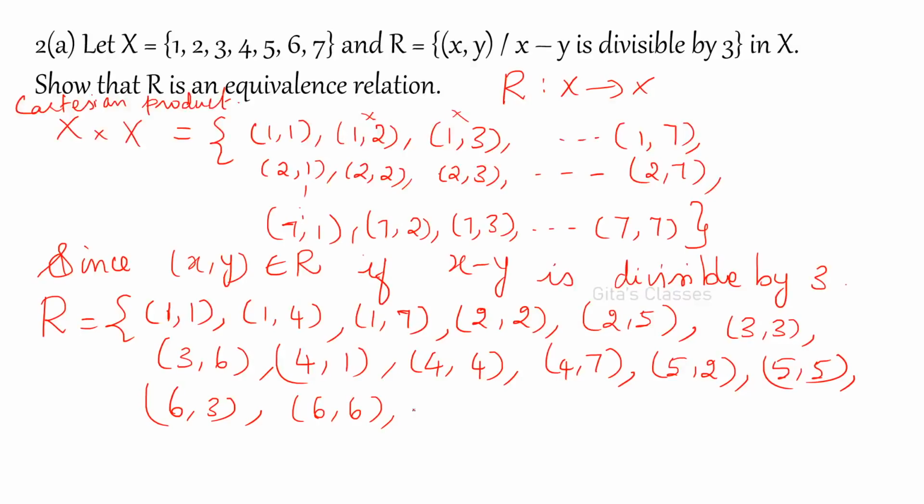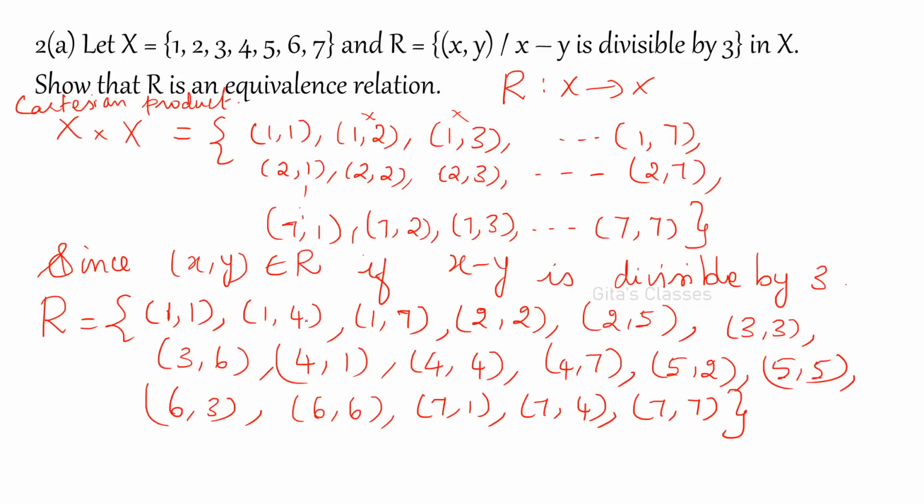You have to write these because 4 minus 4 is 0, 5 minus 5 is 0, and 0 is divisible by 3. So I have to consider those elements also. 7 comma 1, 7 comma 4, 7 comma 7 and so on.